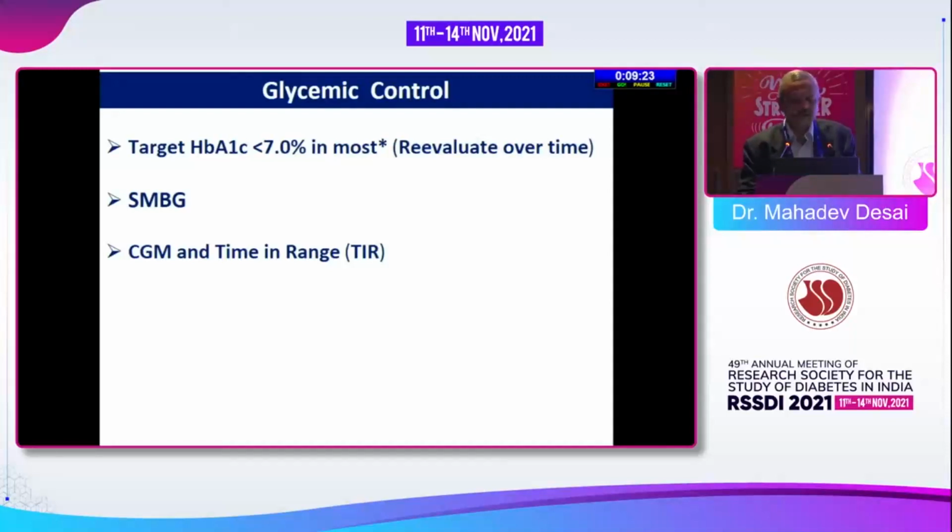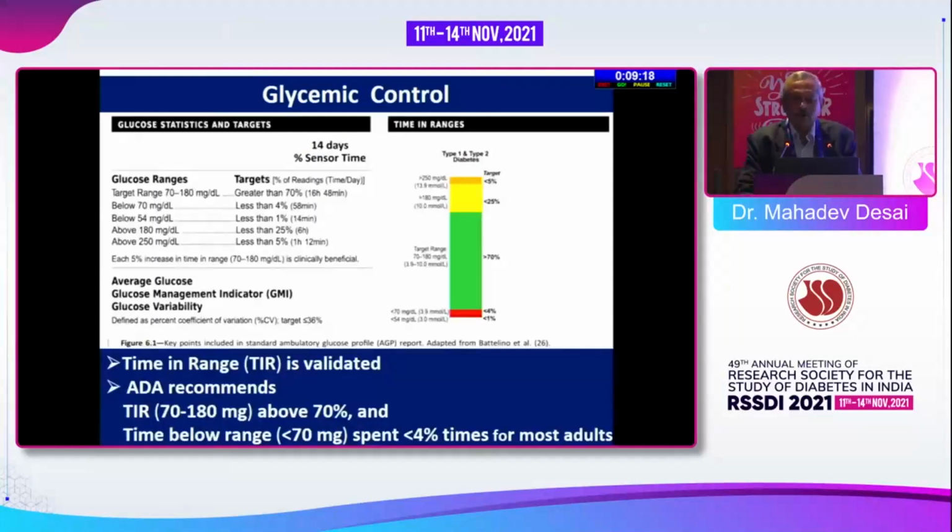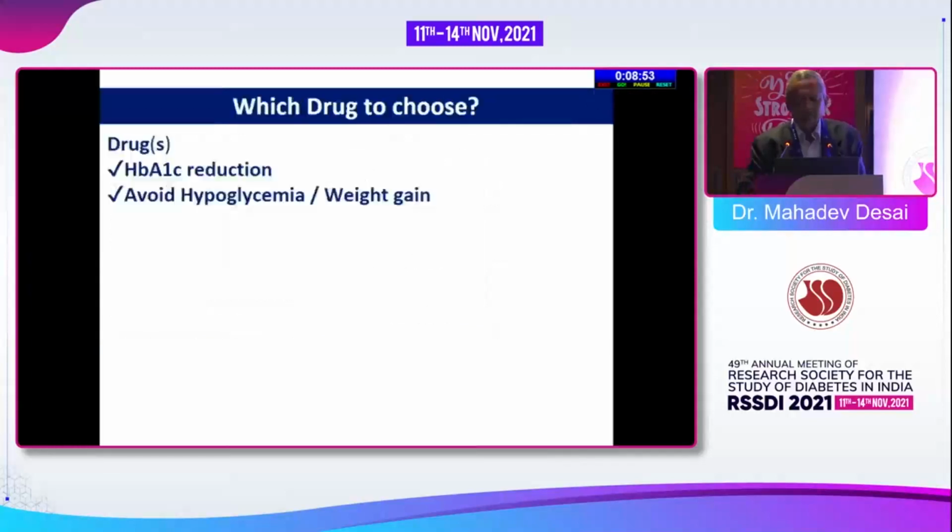Then CGM and time in range, our earlier speaker has already talked about it. Now we know that it is a validated tool for glycemic control in the outdoor setting. In the ICU it is still under consideration, but in the OPD setting CGMS is accepted, and for time in range, at least 70% of the readings should be within 70 to 180 milligrams, and less than 4% of the time should be spent in the hypoglycemic range.